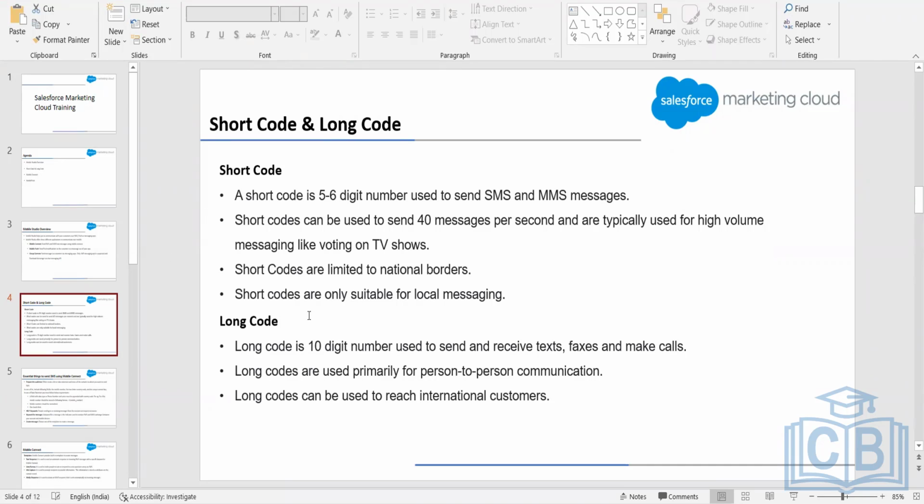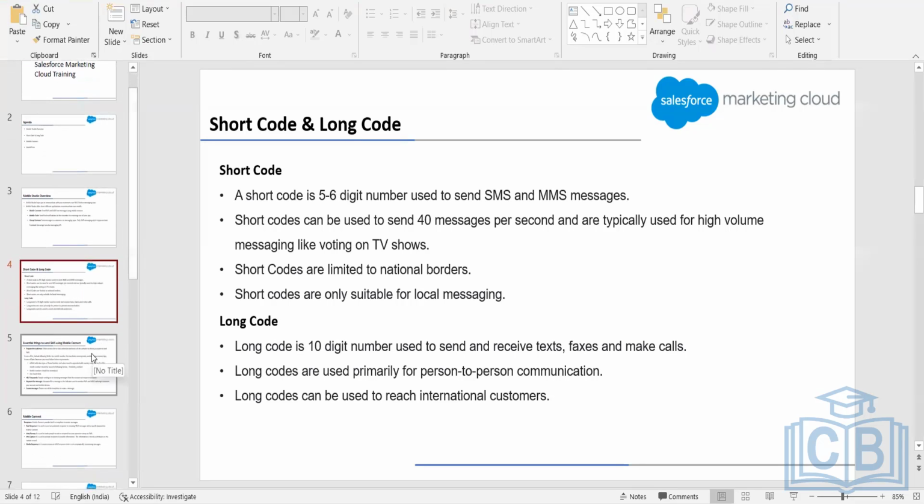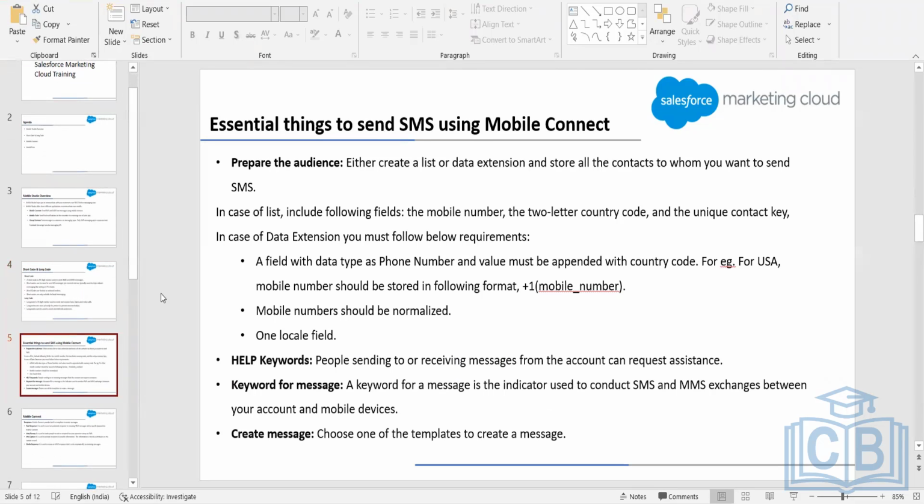Generally we use short code. I've never seen a long code being utilized in any of the projects so far. So we generally rely on the short code if we want to send the SMS. The next thing is that